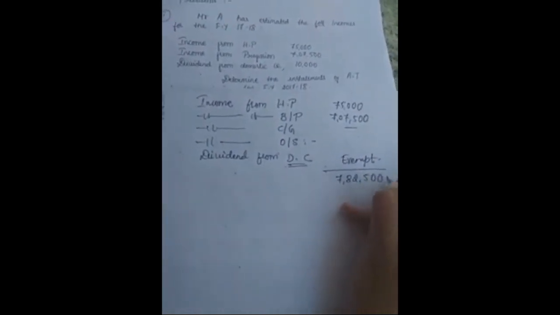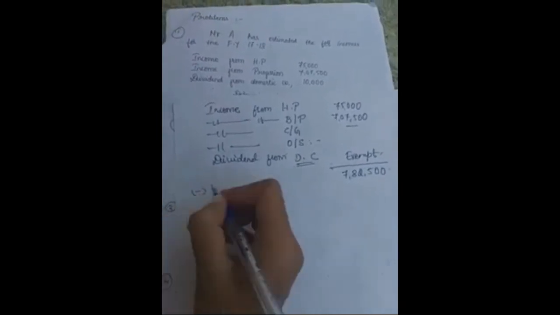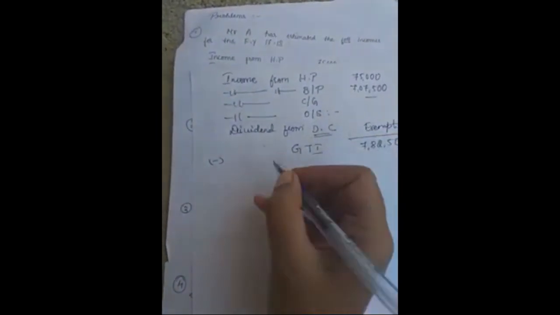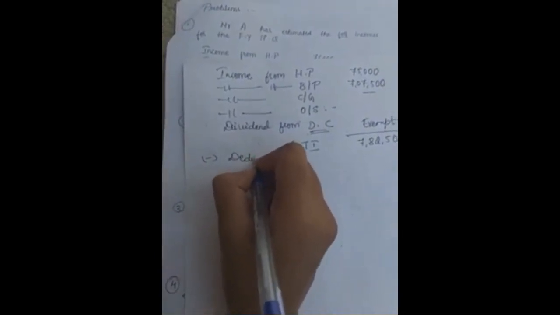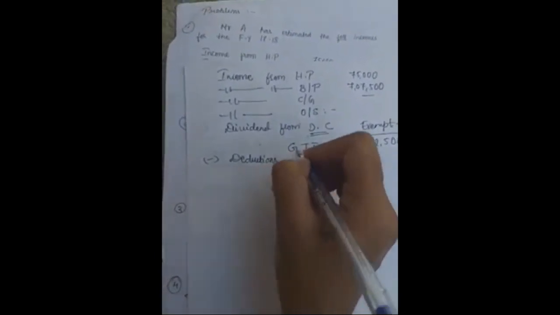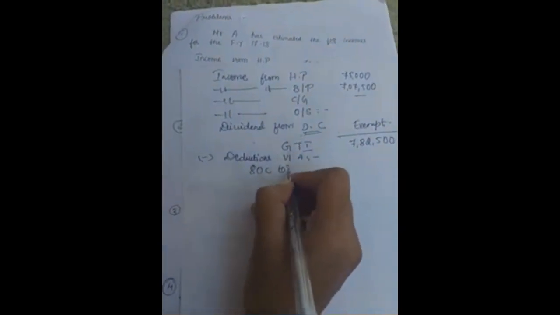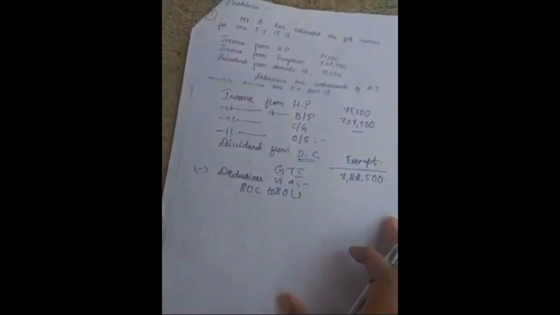So the total of the 5 heads will be 7,82,500. This is the gross total income. After this, give the deductions under Chapter VI-A, that is 80C to 80U. The problem is silent regarding the deductions. There is no information regarding any deductions, and hence the deduction is nil.